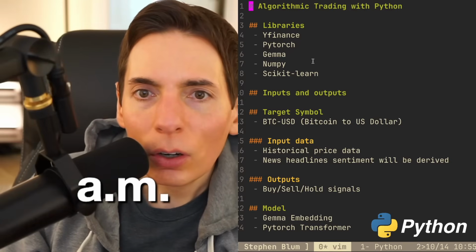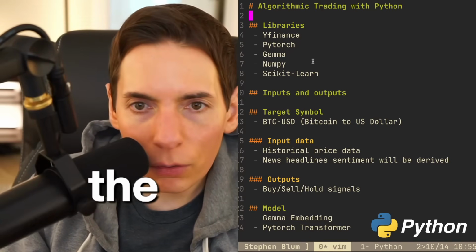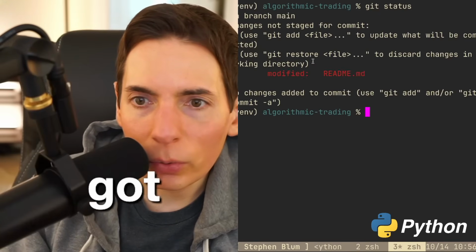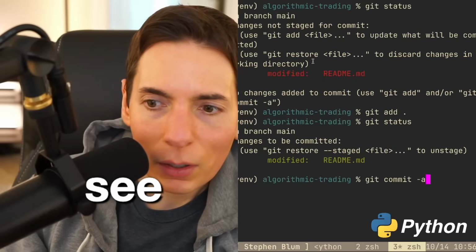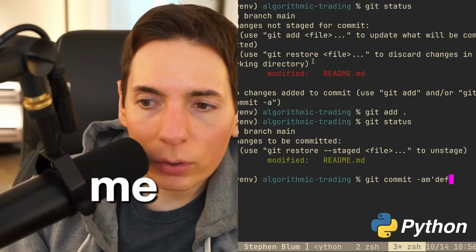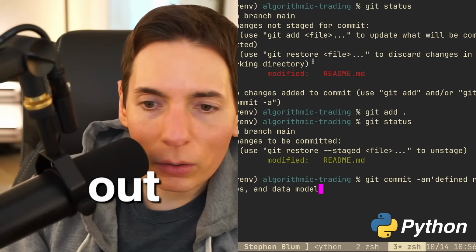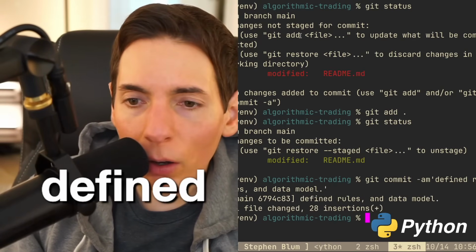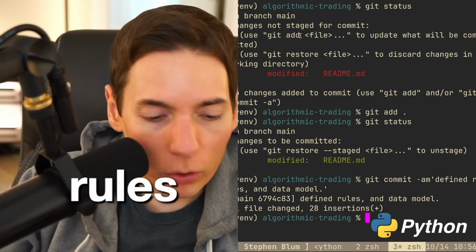Let's get into it. At the beginning of the stream, we filled out our file. So we've got our file here. Let's do git status to see. So we got a readme, git add here, git status, git commit -am. We defined our rules and data model. There we go. We're good to go. We did that. Let me open source this so we all have it. This is just day one. This is just day one of algorithmic trading.